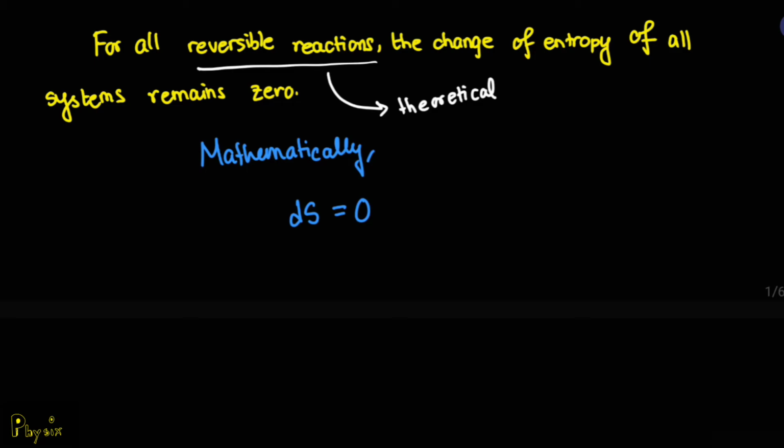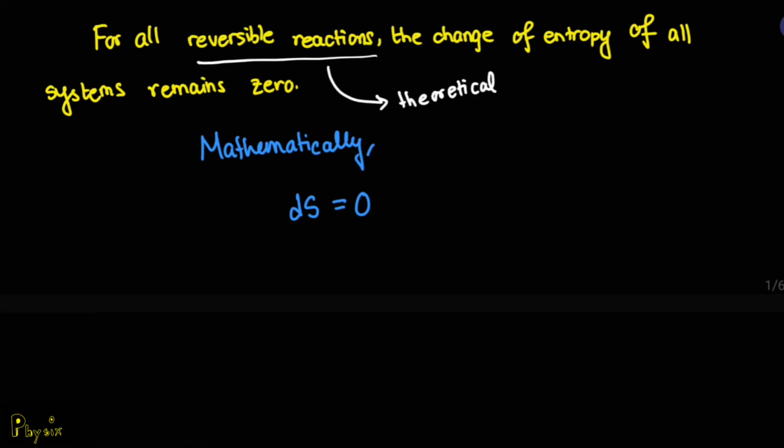Added to this, we can also define entropy in terms of the third law of thermodynamics, which is an extended form of this. Well, if you can remember, we have discussed the change in entropy in a mathematical way, defining the change of entropy dS as of this form, right? This is the integral of dQ over T, where T is the temperature, right? Okay, so the third law of thermodynamics actually says that the change in entropy approaches an approximate constant value as the temperature of the system approaches absolute zero.